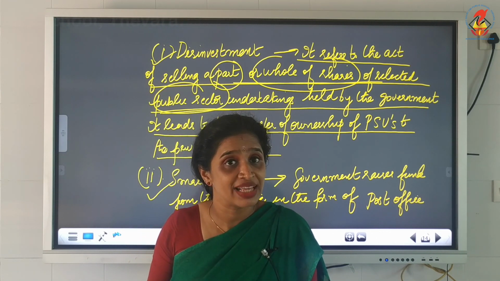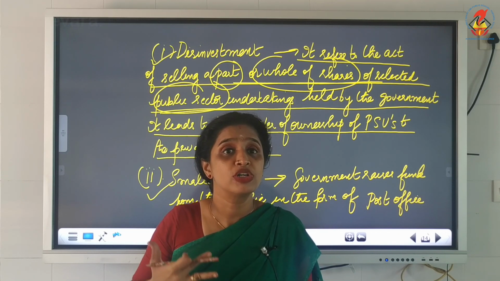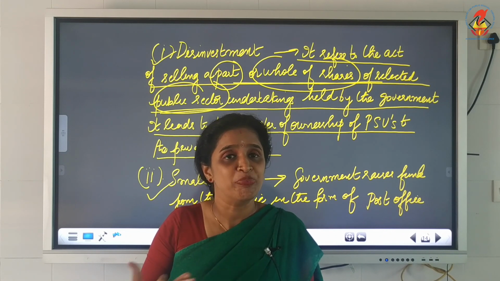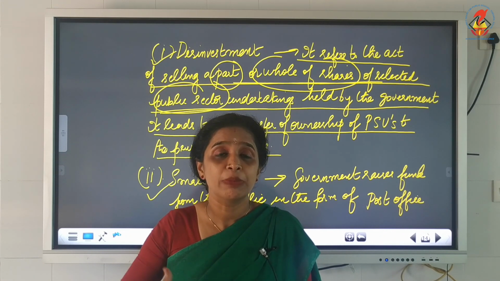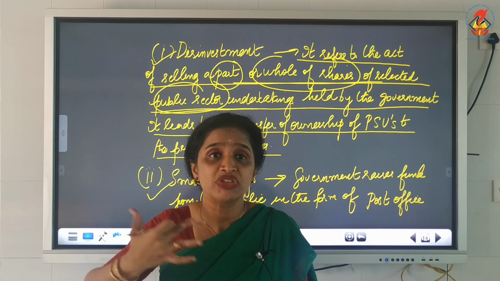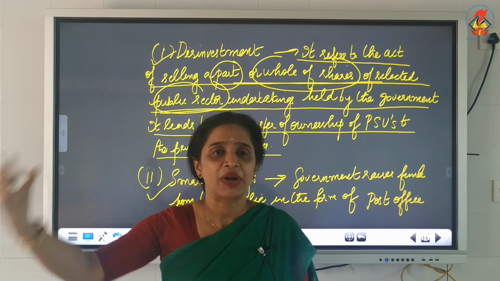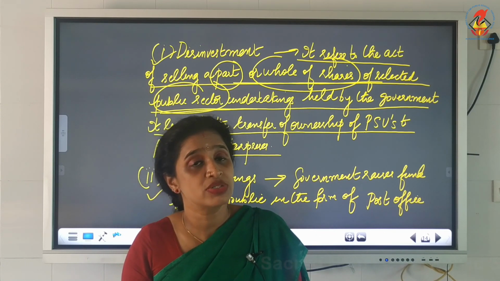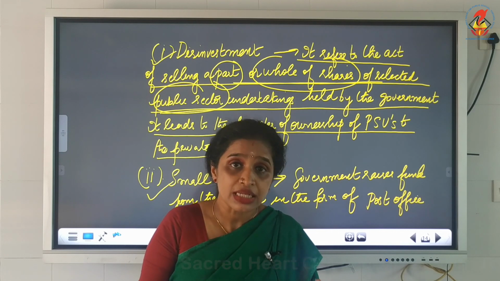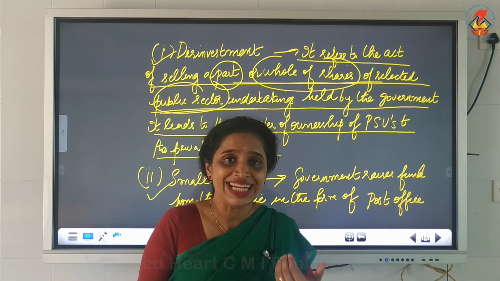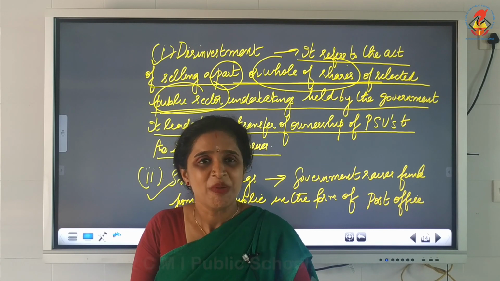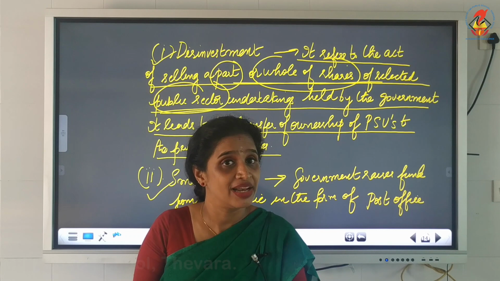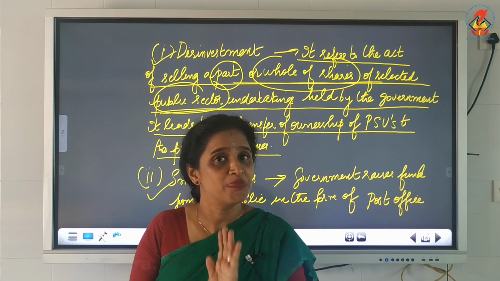Why is the government doing that? Because the government finds it difficult to run a company by its own, or it is in need of money. To meet that need, the government will sell a part or whole of the share of its company to private enterprises. That is known as disinvestment. So that comes under the capital receipt. It is a receipt because the government is able to meet its need through this process, but at the same time its asset is getting reduced because it is selling a part or whole of the share to private companies.